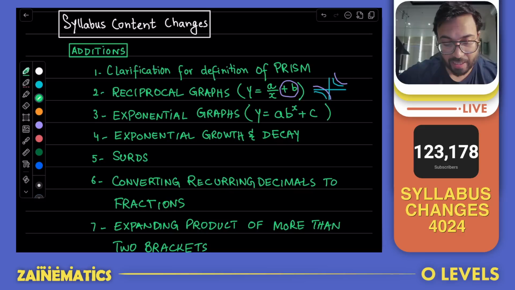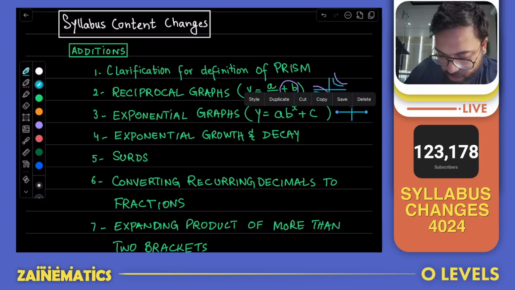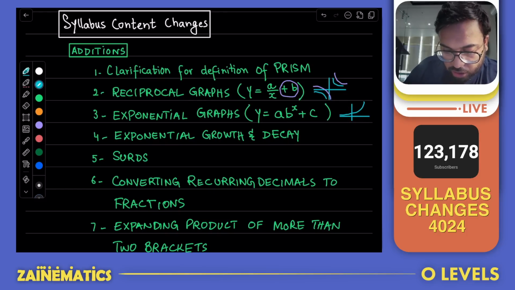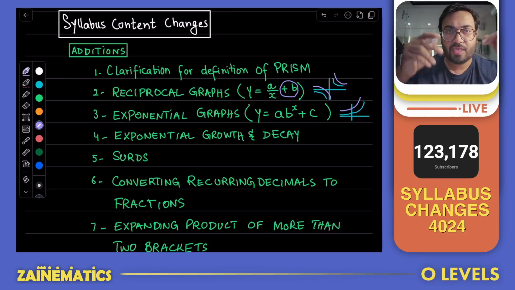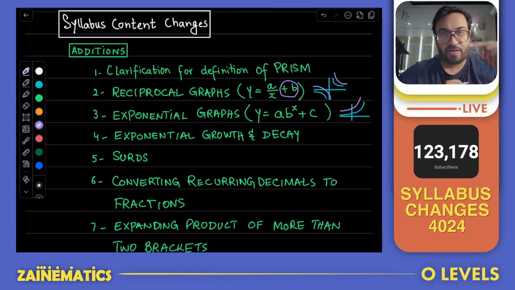Similar has been added to exponential functions as well. In our syllabus, we used to teach students that exponential functions do look like this. So this used to be an exponential function. And if I add something to it, student should be able to see that it will shift upwards, and if I subtract something from it, the student should be able to see that it will go downwards. So for reciprocal and exponential functions, you have to know that they can move upward or downward if you add or subtract some value to that.